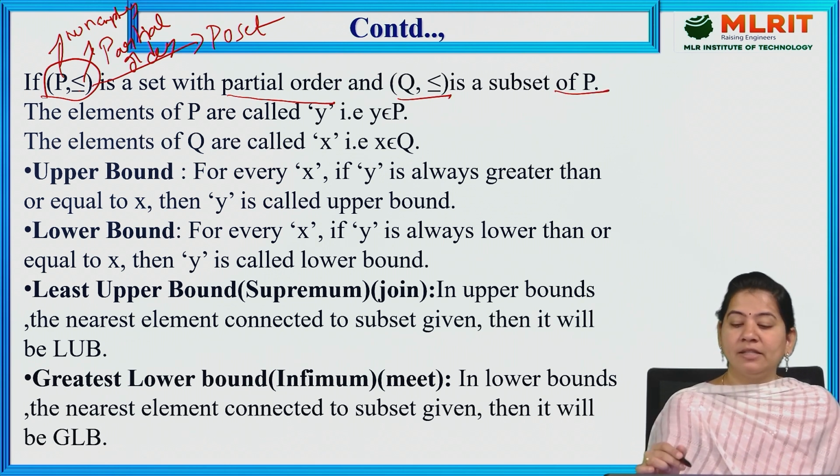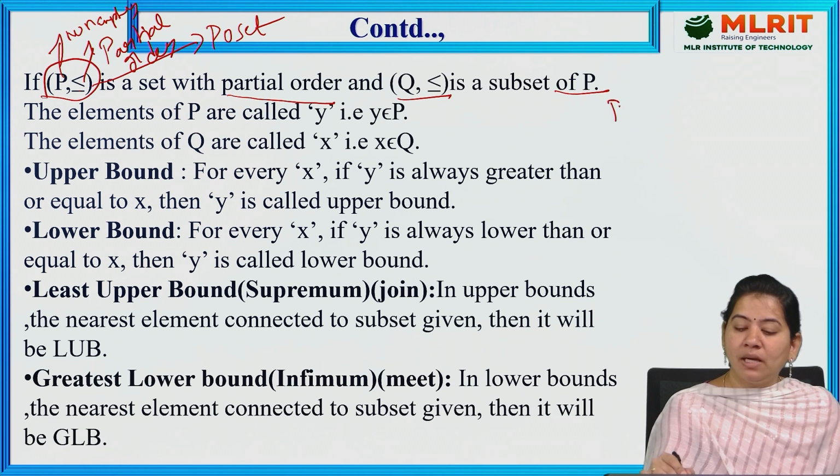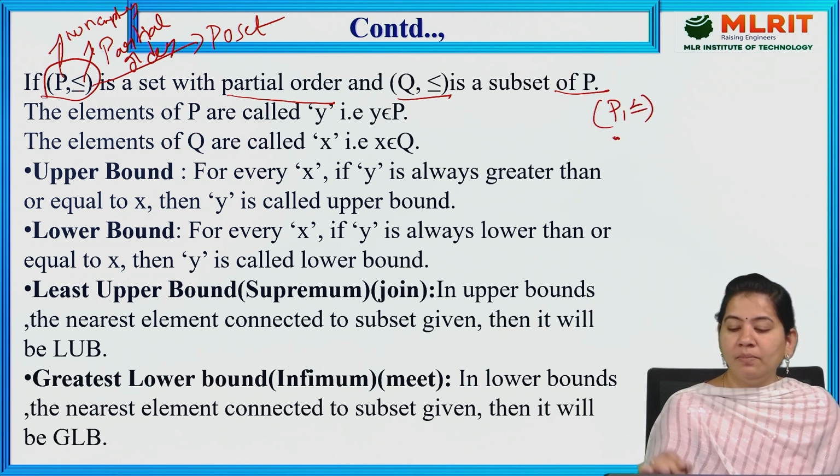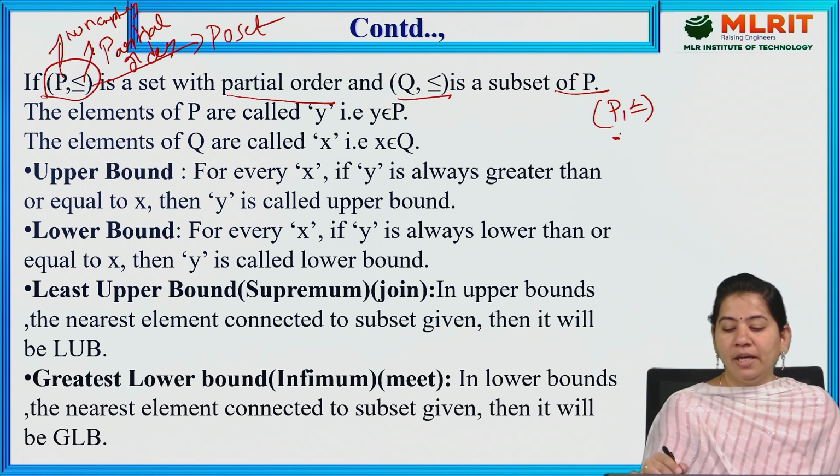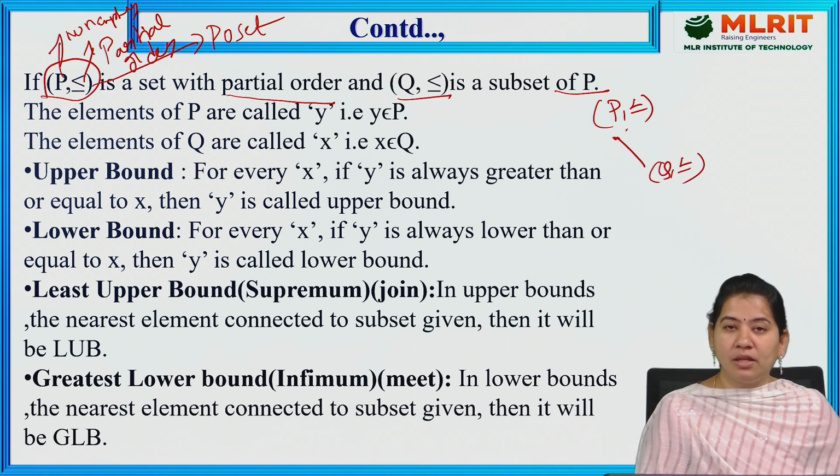So let us suppose I am taking P comma less than or equal to. This is one set. Now Q comma less than or equal to is one more set, which is a subset of P comma less than or equal to.